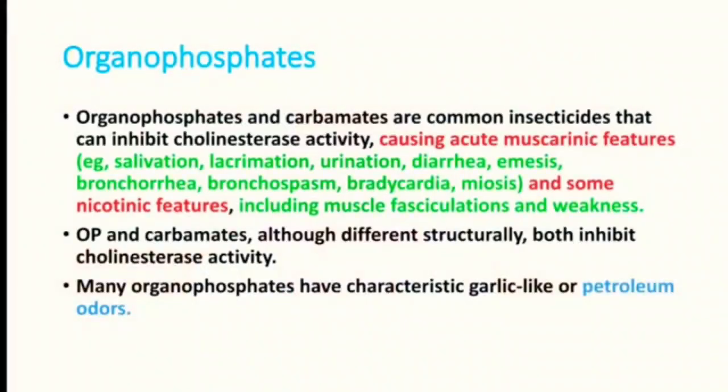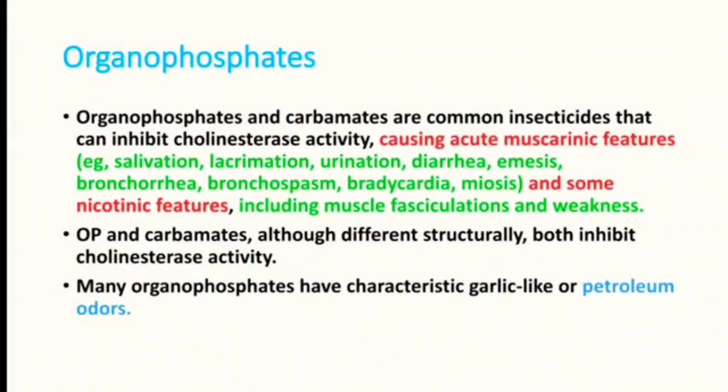Today we are discussing organophosphate poisoning. We have two important insecticides, organophosphates and carbamates. Both are very commonly used insecticides. These insecticides can inhibit cholinesterase activity in our body.